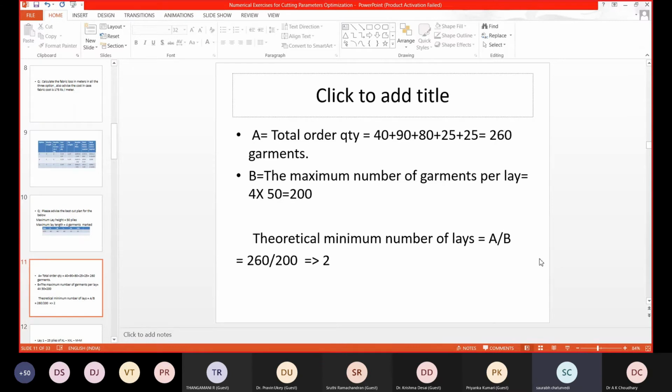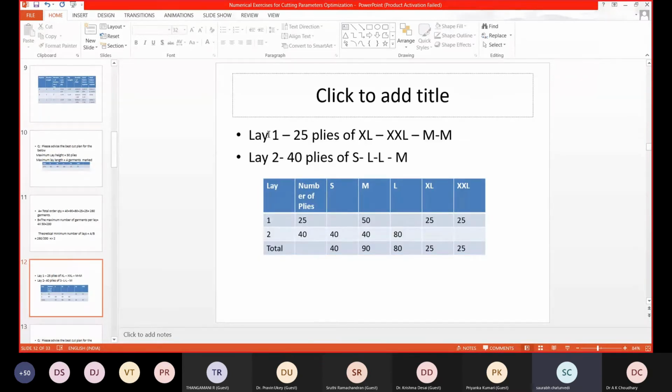Based on this, I have tried to make this. Lay one I have applied with 25 plies, which is XL, double XL and 2M. So lay one is 25 plies, one XL size, one double XL size and 2M. So in lay one I will cut 25 pieces of XL, 25 pieces of double XL and 50 pieces of M. So I have used four garments, the maximum possible, and I have applied 25 plies.